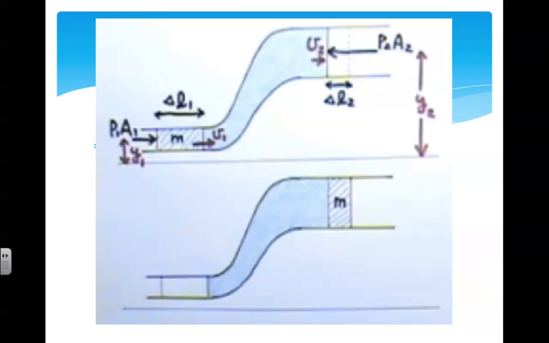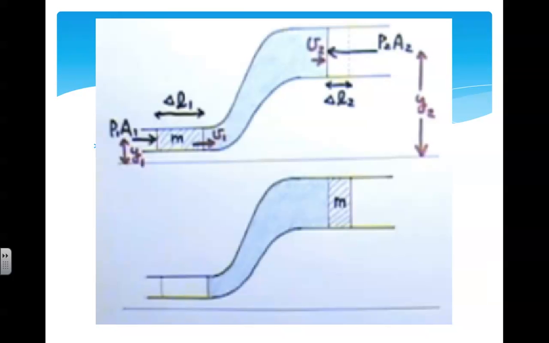The equation for Bernoulli's principle can be derived from the setup shown above. We will study the changes in the fluid as a result of moving through a pipe that changes both height and cross-sectional area. We will consider a small amount of this fluid with a mass m as shown in the diagram. The mass of the fluid m in the upper picture causes the fluid to move through the pipe, and amount m shown in the lower picture.